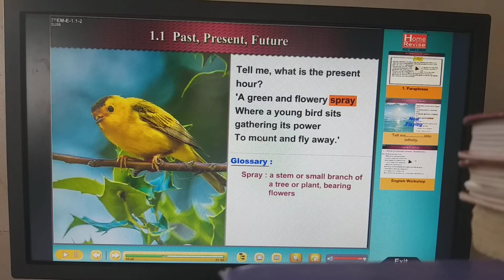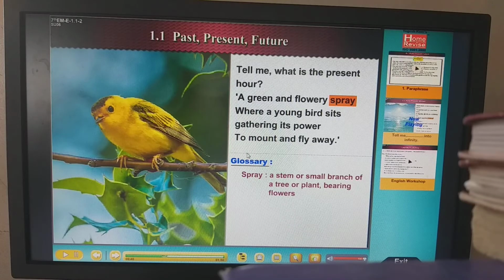What does this signify? This line signifies that the poet is asking what the present is, and the child is saying that the young bird sitting on green and flowery branches is gathering its power to fly away in this whole sky. In the same way, at present, we all children are gathering power and preparing for the future, because no one knows what the future holds, right?